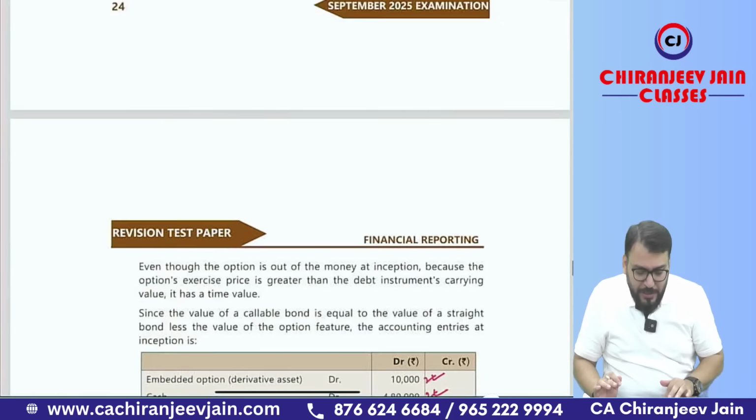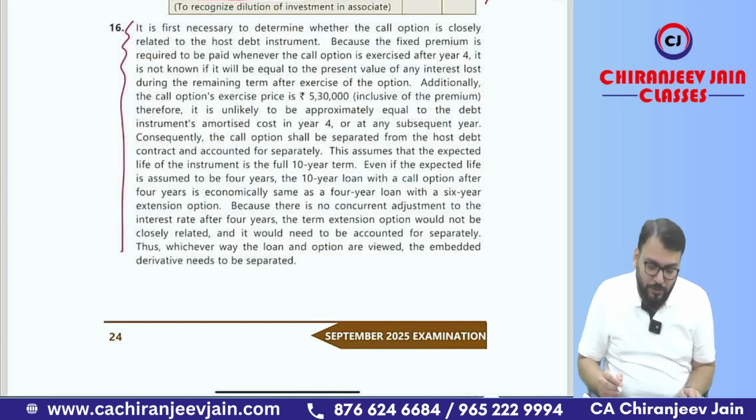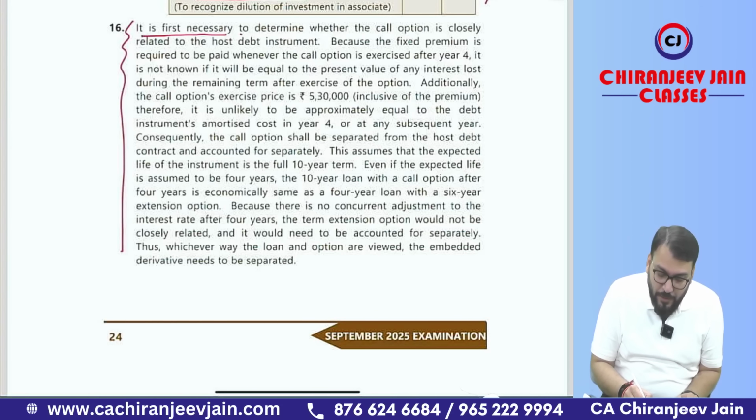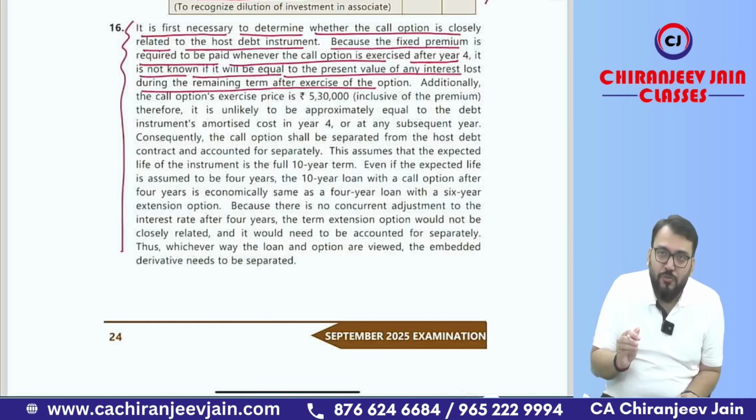I would just like to discuss one point. They have given one clarification about whether separation is required or not required. So what is given? It is first necessary to determine whether the call option is closely related to the host debt instrument, because the fixed premium is required to be paid whenever the call option is exercised after year 4. It is not known. It will be equal to the present value of any interest loss during the remaining term of the option. Meaning whatever premium is paid, whether it is equal to the present value of interest loss. If that is the case, then it is closely related.